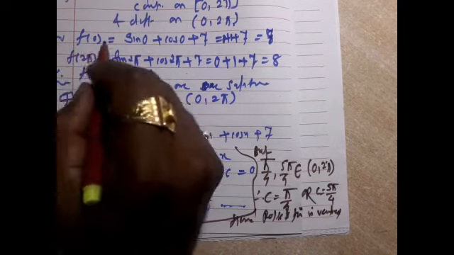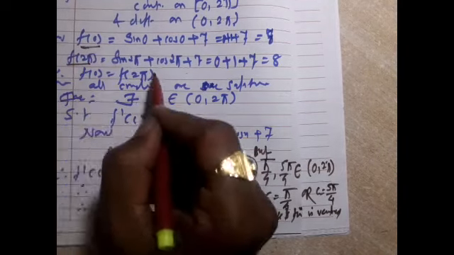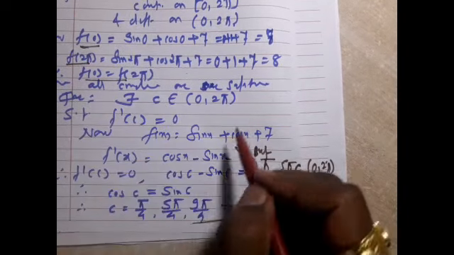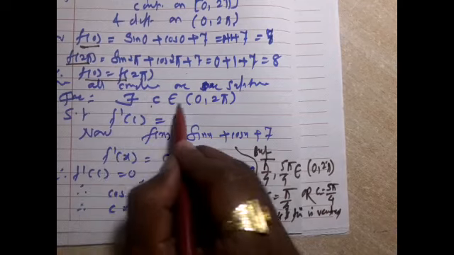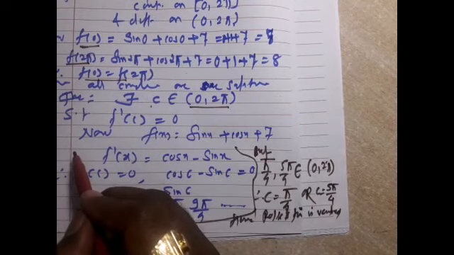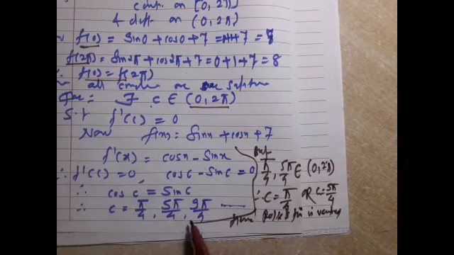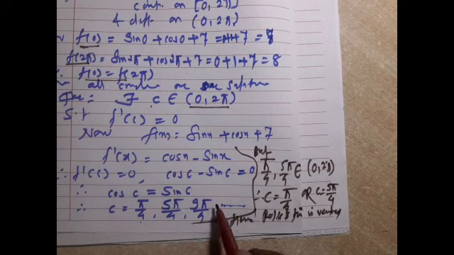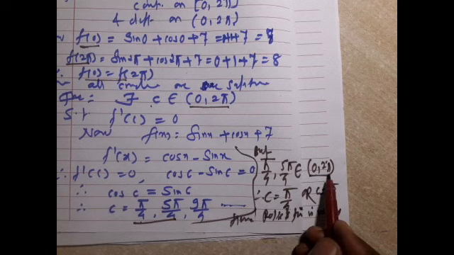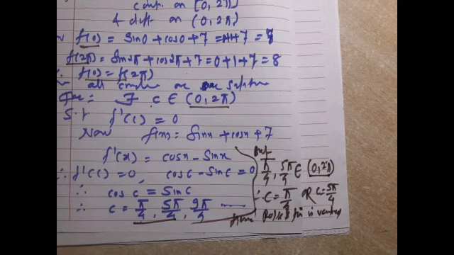Then f(0) and f(2π) are both equal. So all conditions of Rolle's theorem are verified. Then c will exist in the open interval, and c's values are π/4, 5π/4, 9π/4, etc. These two values belong to (0, 2π). Hence, Rolle's theorem is verified.